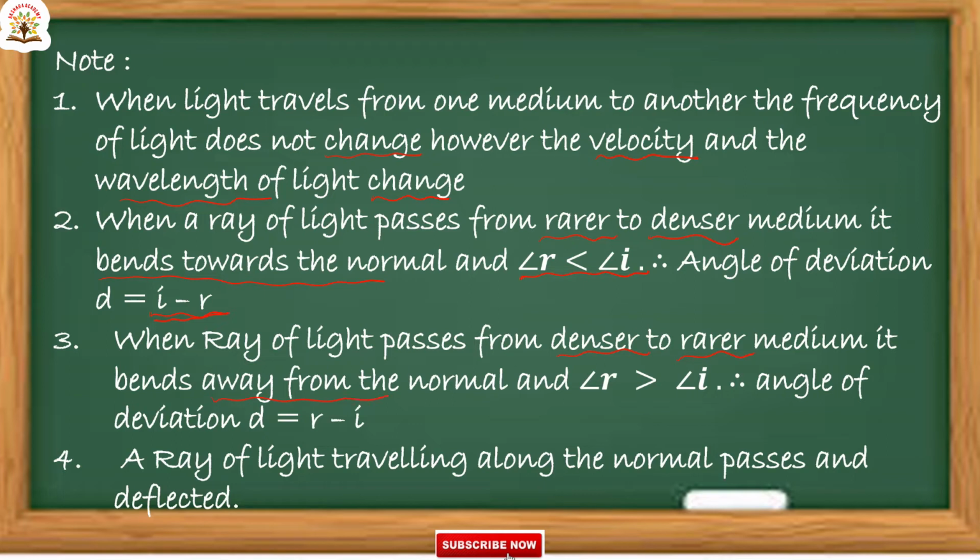The third one is when a ray of light passes from denser to rarer, the refracted ray bends away from the normal. So in this case, angle R is greater than angle I. Therefore, angle of deviation D is equal to R minus I.